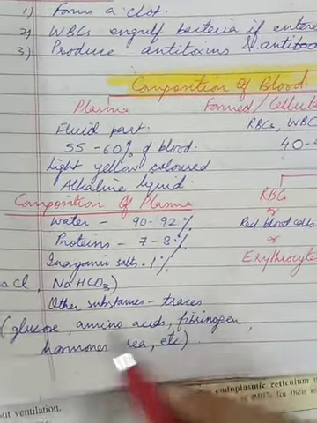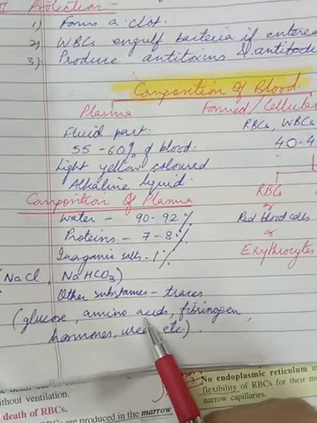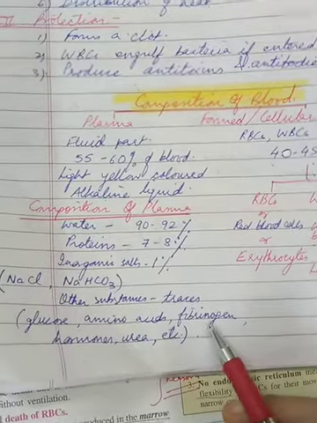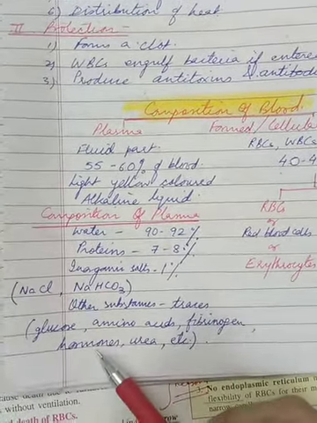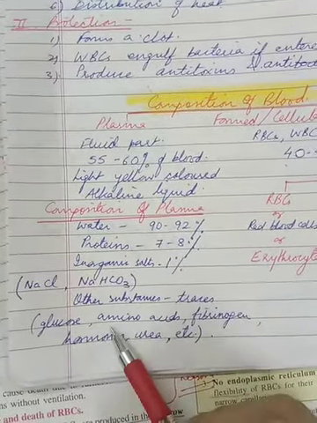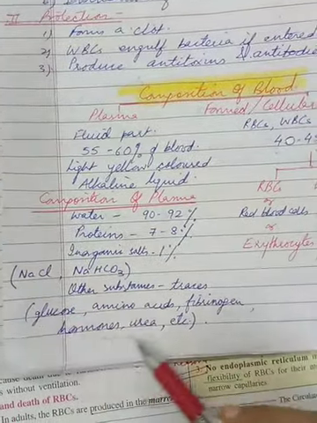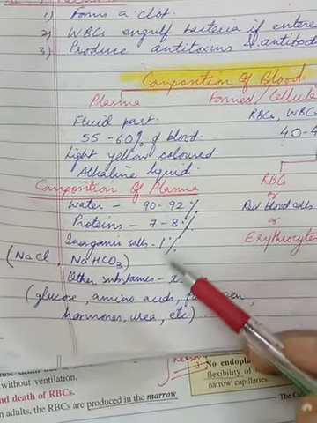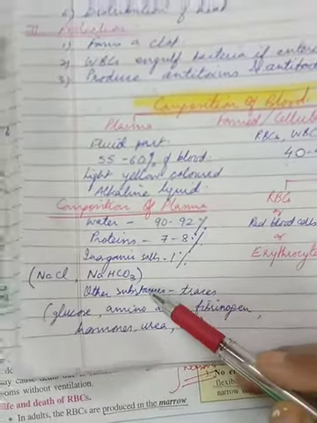So what are these other substances? Glucose, amino acids, which you remember are the building blocks of proteins. Then fibrinogen, the threads which form a clot during the blood clotting process. Hormones, that is the endocrine secretions, the chemical messengers, and urea, which is the waste, etc. So all this that is present in plasma by percentage, you'll have to learn, children, which is the maximum and the least, and what are inorganic salts and other substances.